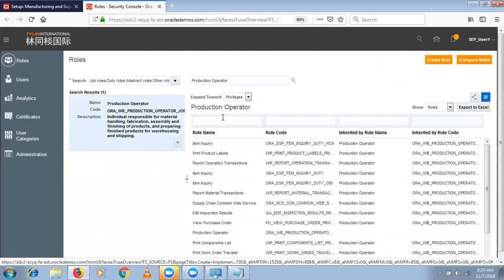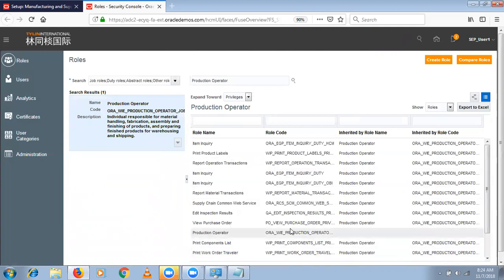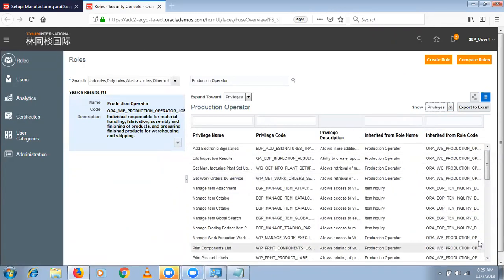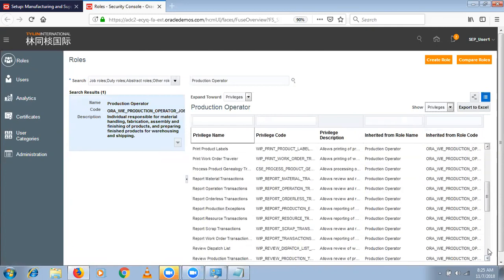Then again go to production operator. Here you can see what this person can do. He can print the component list, he can print the work order traveler, all these things this person can do. If you want to know clearly, just export to Excel, show privileges. There you can see clearly what privileges every person is going to have. Just export all these privileges to Excel.